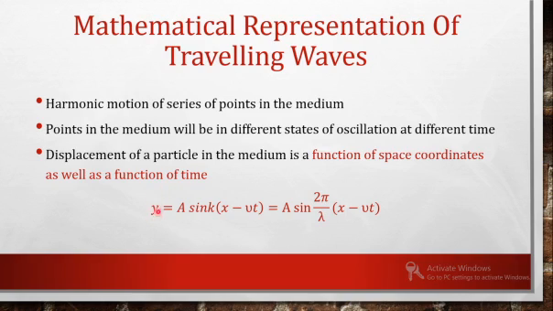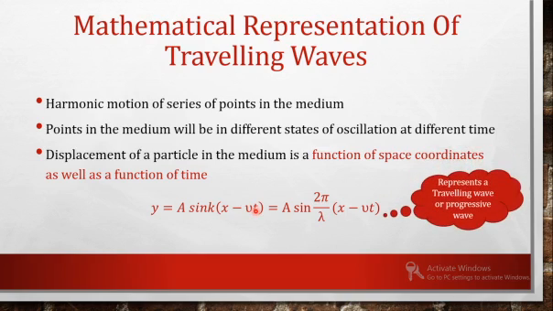The displacement y, that is the displacement of a particle up and down, is given by the maximum displacement, the amplitude, times sine, since a wave can be represented using a sine wave or a cos wave, of k, the wave vector, into x minus vt. So it represents a traveling wave or progressing wave.